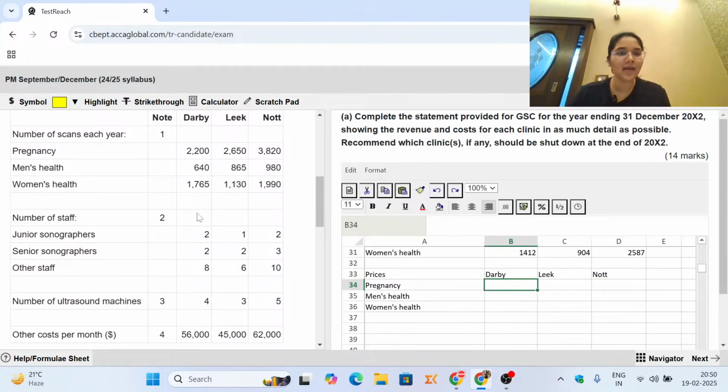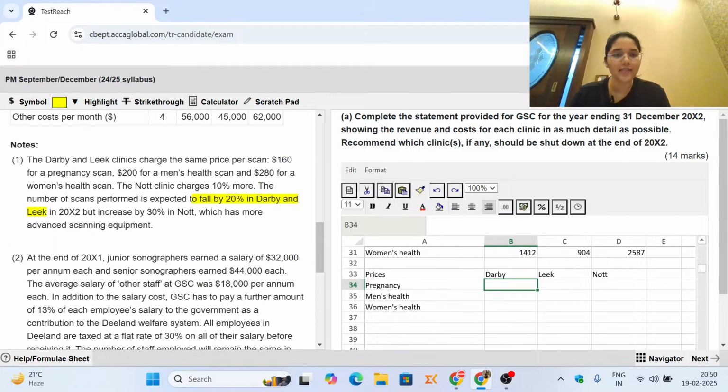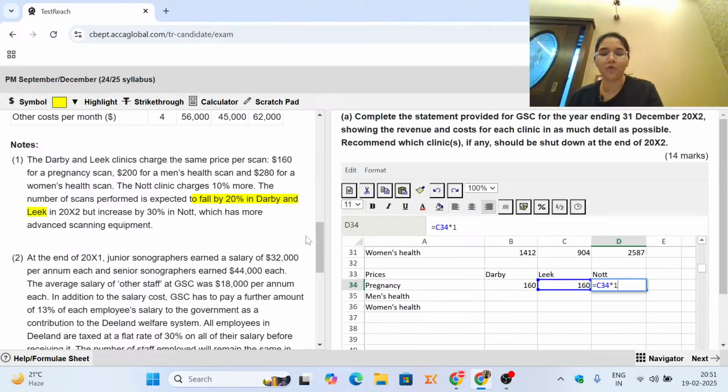So for pregnancy, the prices are given to us. Derby and Leak both are charging 160, 200 and 280. Not is simply going to take 10% more than all of these numbers. So for pregnancy, that means Derby is charging 160. 160 is what you will take as it is. Leak is also similar. But when it comes to Not, they are charging 10% more. So whatever Leak is charging into 1.1, that gives you 10% more of an amount.